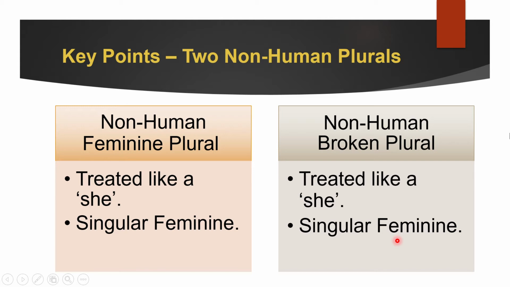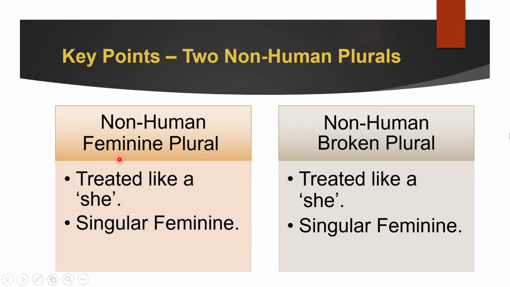If the word is non-human plural, you will treat it like a she, which means the she is singular and feminine. Okay, it's the same whether it's feminine plural or broken plural. For example, samaratun. In Arabic, you can't say they are samaratun. No, it'll be she is samaratun. Sounds strange, but that's how it is. Okay, and everything about it also will be she, feminine gender and singular in number.